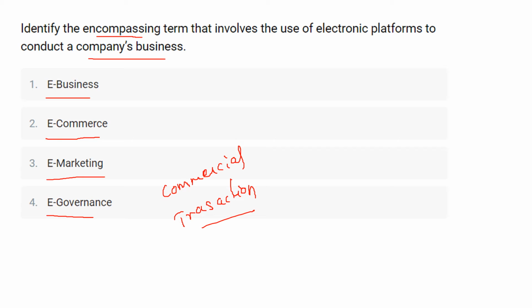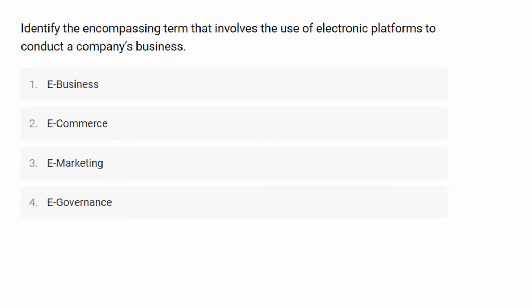Okay, electronic commerce has expanded rapidly over the past 5 years and is predicted to continue at this rate, or even accelerate. So here the correct answer for this question is option number 2, that is e-commerce.